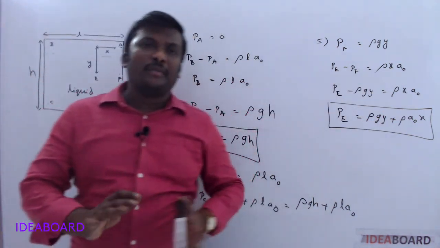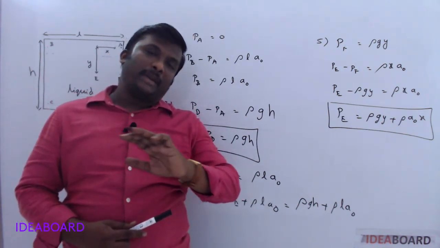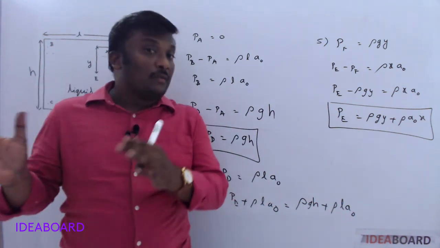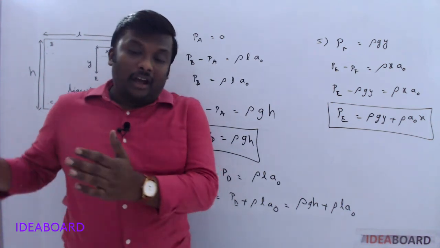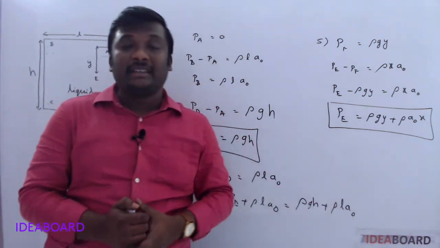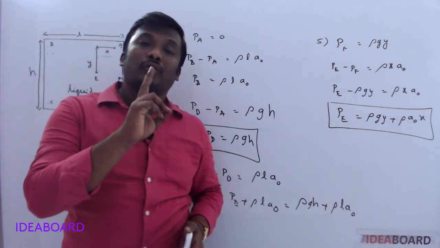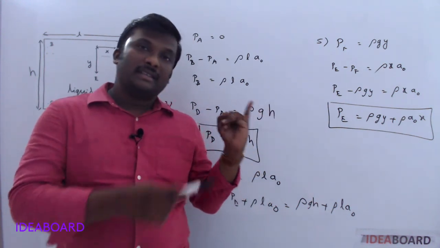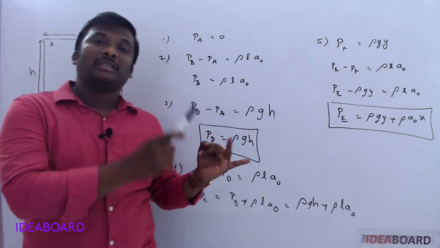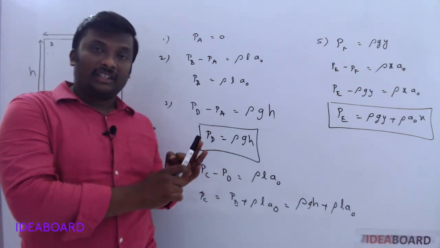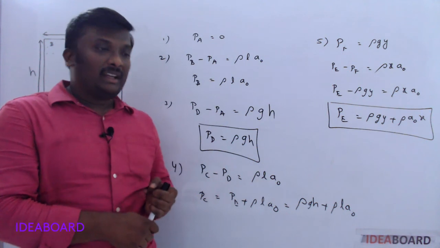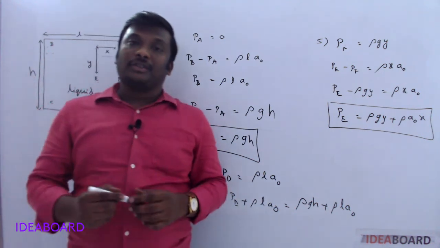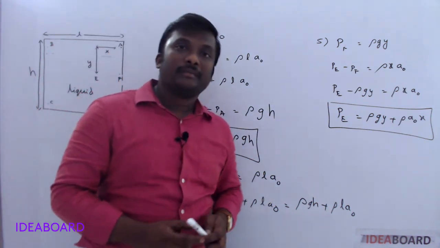Clear now? So clear information about Pascal's law: pressure is same at all points when they are at same level if the fluid is at rest. If the fluid is in motion along the horizontal direction, then along horizontal direction, the pressure difference is equal to rho L A naught. And the pressure is always depending on three factors. One is rho, density of the liquid, G, acceleration due to gravity, H, depth from the free surface. Clear? Note down. And this is about pressure and Pascal's law. Okay? Thank you.